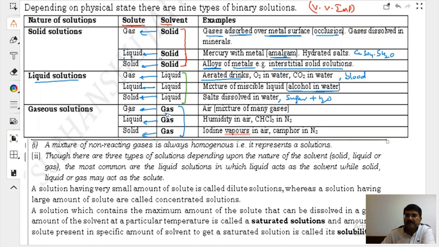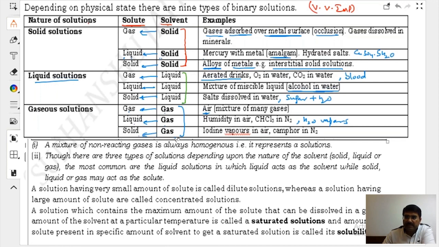Gas in gas. Yes beta, it is air in which we are sitting. Liquid in gas, it is water vapors. Please do not memorize them. Think how many types of solution you can see about you. That's the way you are going to learn. It is humidity in air, that is water vapors you said.